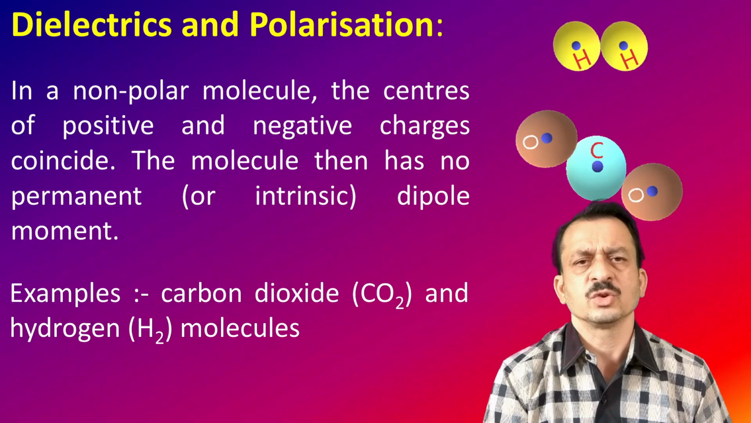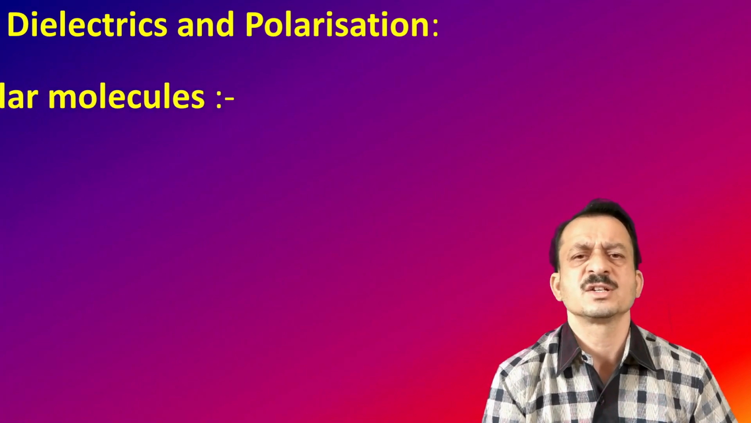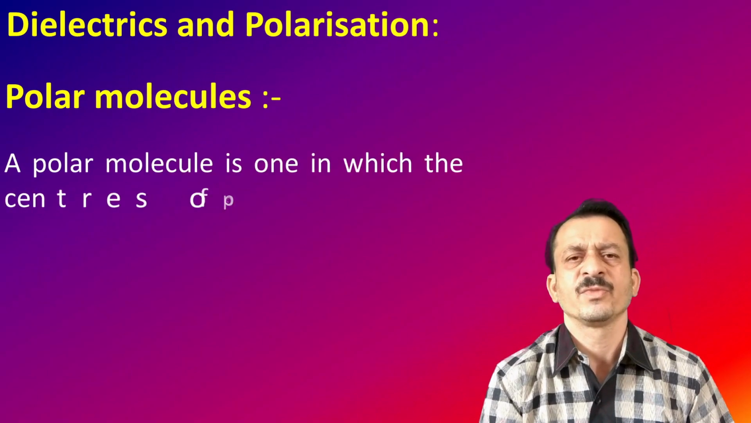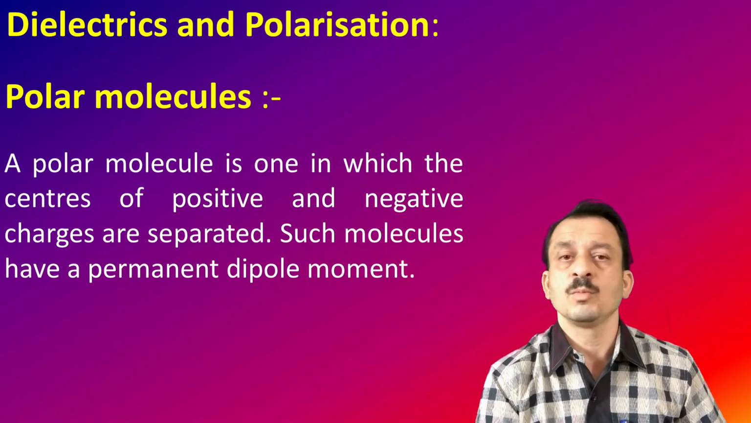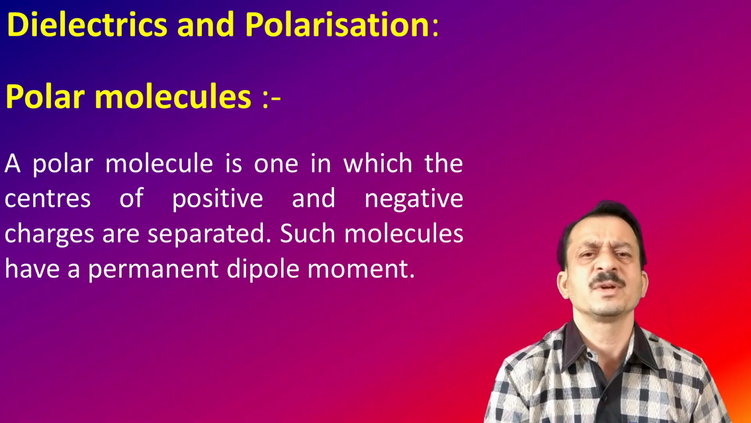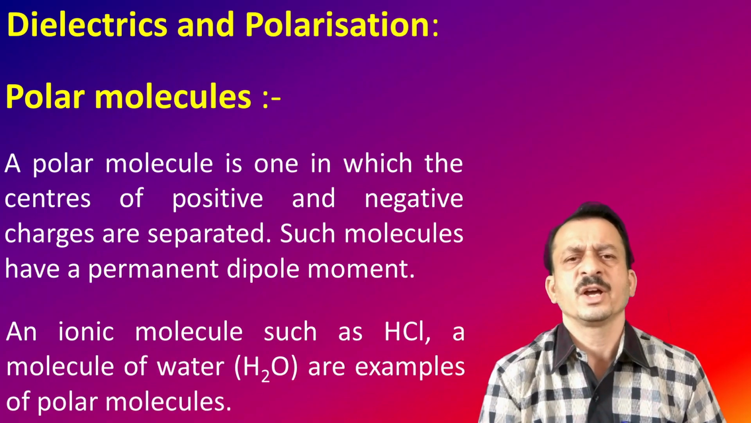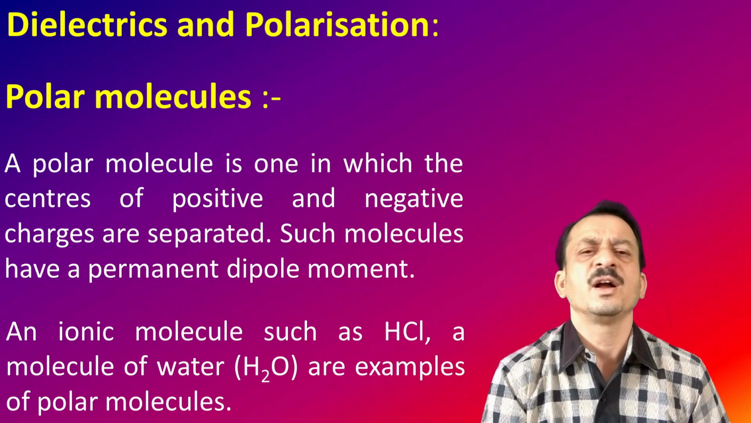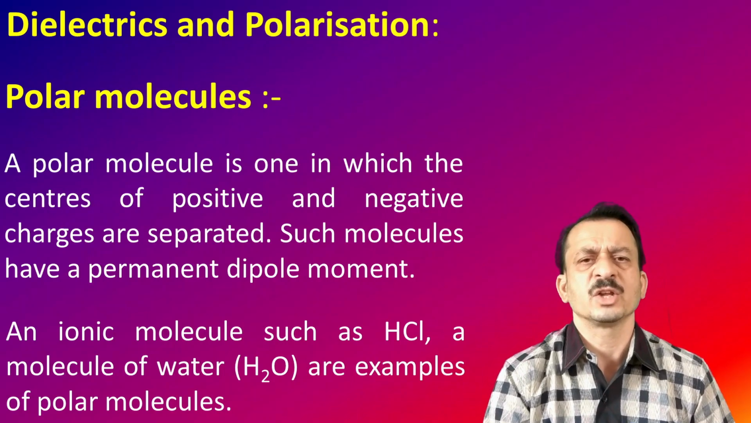Then what about polar molecules? In the case of a polar molecule, the centers of positive and negative charges are separated by a certain distance, and hence they possess a permanent dipole moment. Now let me give some examples. Ionic HCl, hydrochloric acid, and water molecules are examples of polar molecules.